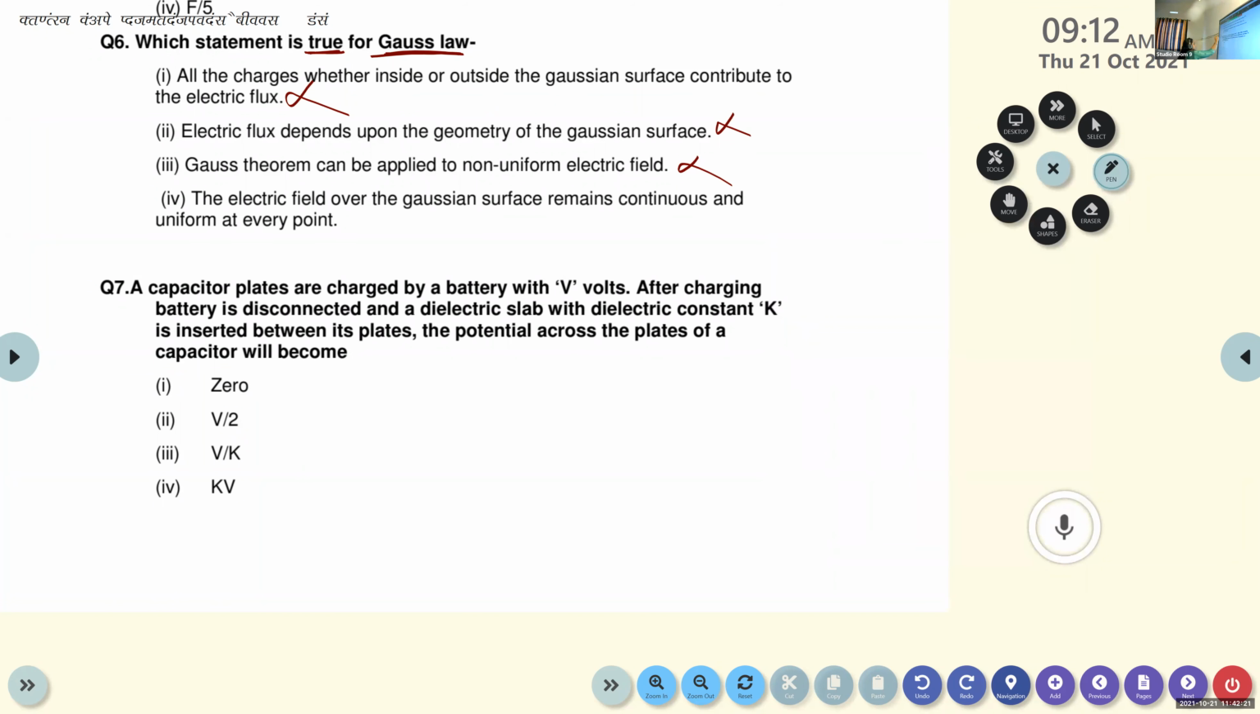Now the seventh one. A capacitor's plates are charged by a battery with V volt. After charging, the battery is disconnected and a dielectric slab with a dielectric constant K is inserted between its plates. The potential across the plates of the capacitor will become 0, V by 2, V by K, or KV.